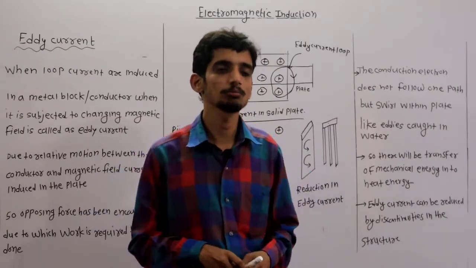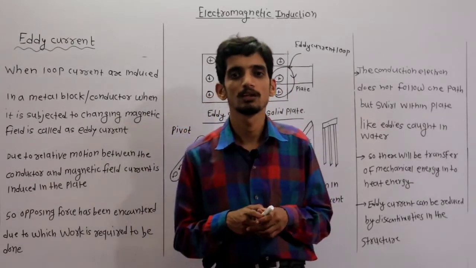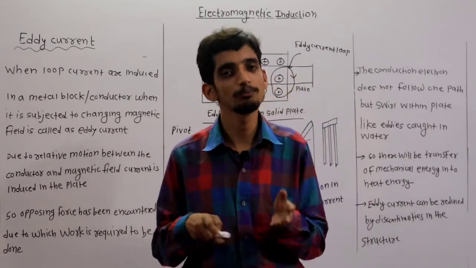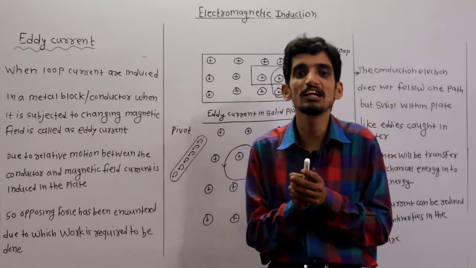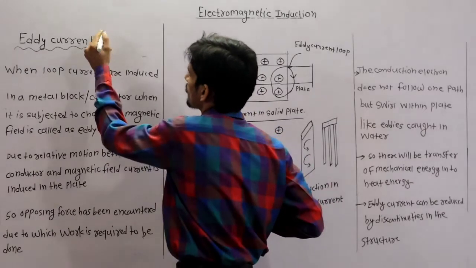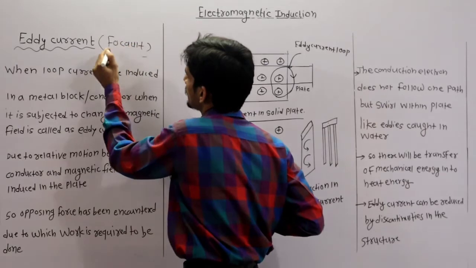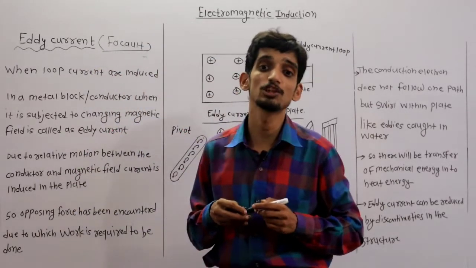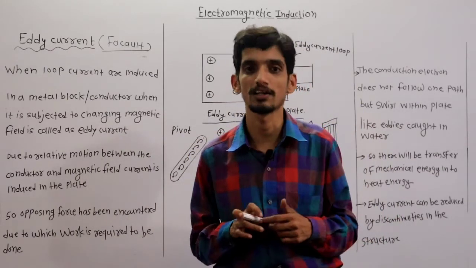This eddy current is one of the important topics, and actually this is a disadvantage of transformer. That's why I took this topic after the transformer, because we have studied transformer in the previous lecture. So what is meant by eddy current and what is the meaning of the word eddy? Actually eddy currents are also called Foucault current, because Foucault is a French scientist who had given this concept of eddy current. That's why these currents are also called Foucault current.